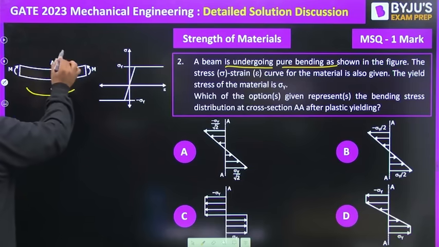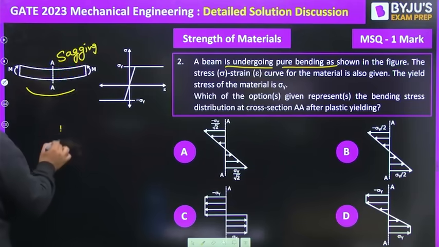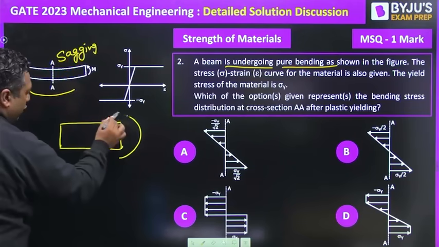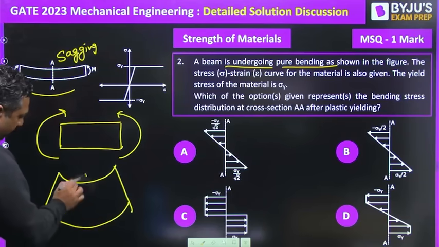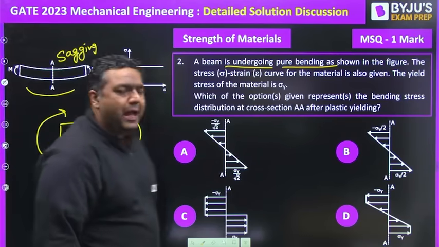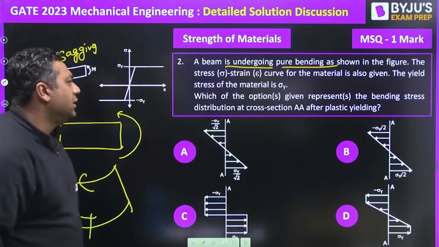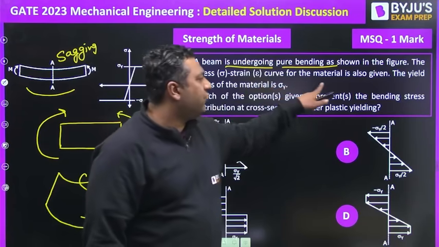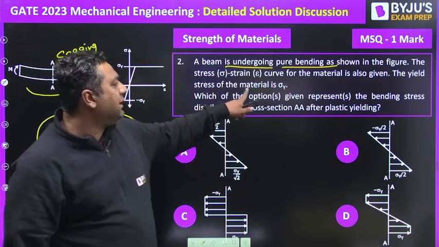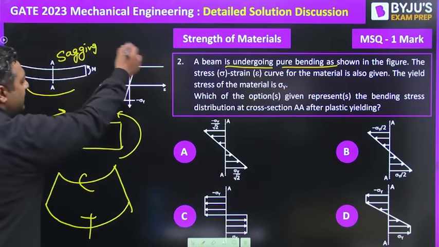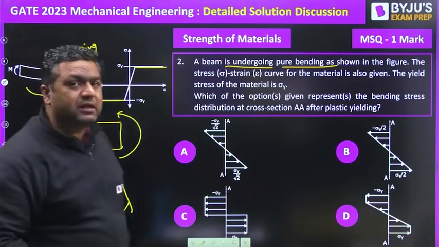You can see it is a sagging moment applied, because whenever loading is applied like this it is said to be sagging, when the top fiber is under tension and bottom fibers are under compression. Then moving further, they are saying that the stress strain curve for the material is given and the yield stress of the material is sigma y. They have given this diagram, and for tension and compression they have given equal.